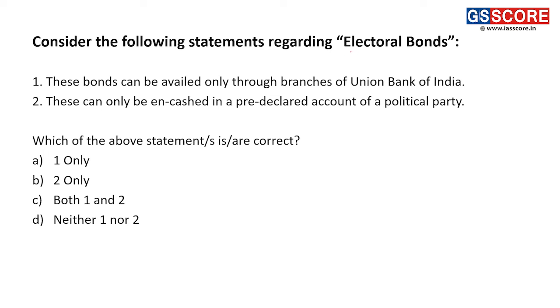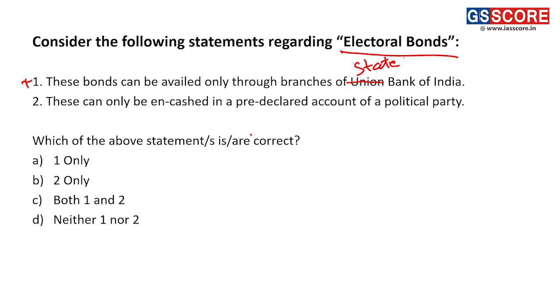Consider the following statements regarding electoral bonds. These bonds can be availed only through the branches of Union Bank of India. Which Union Bank of India? Here we have to find the correct statement. The first statement is obviously wrong, because it's not Union Bank of India, it's State Bank of India. Electoral bonds can be availed only through State Bank of India. The first statement is therefore wrong.